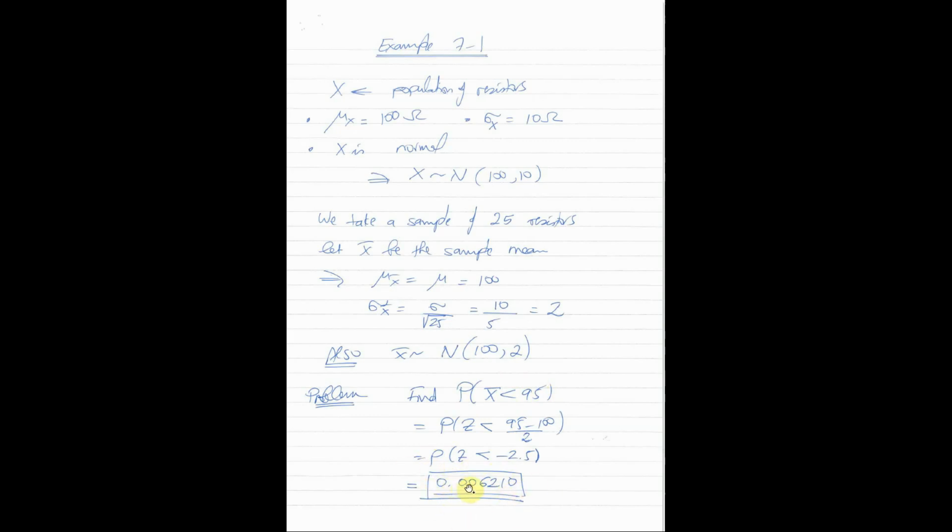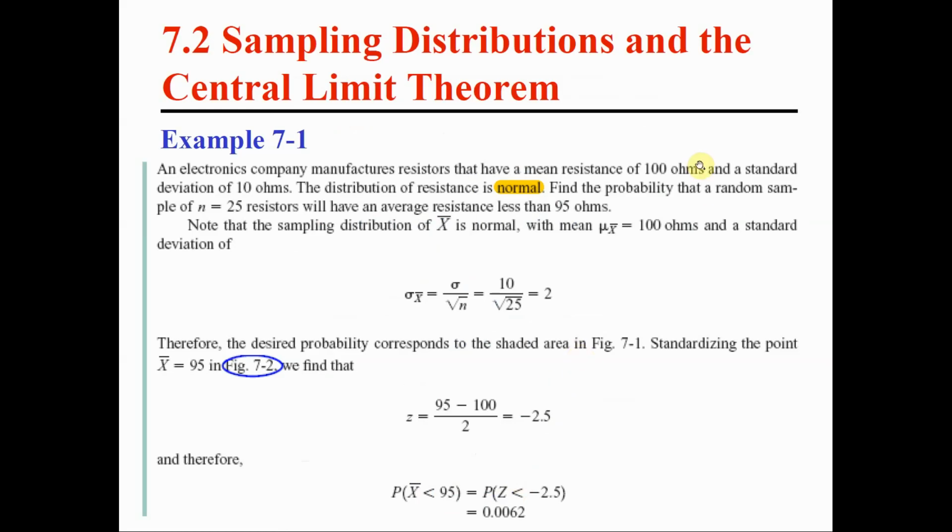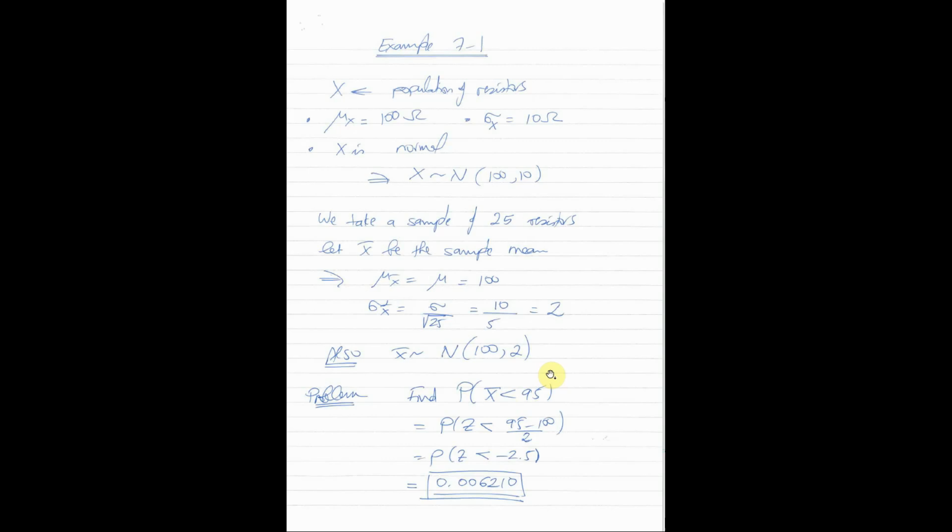Now to recap, what is this probability exactly? 0.006210. Is this the probability that any resistor in the company is less than 95 ohm? No, that's the probability that the average of your sample of size 25 has a value less than 95 ohms. Now I have a couple of comments, and please concentrate with me. The lecture is almost over, so concentrate with me for the coming 2 minutes.